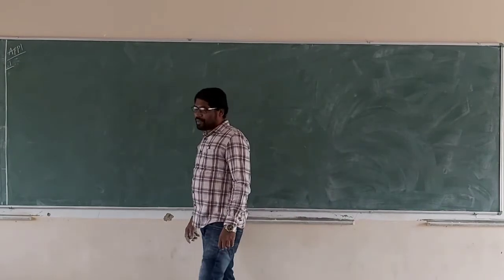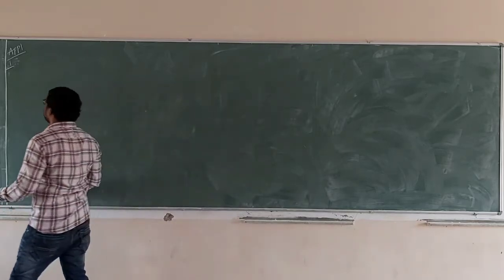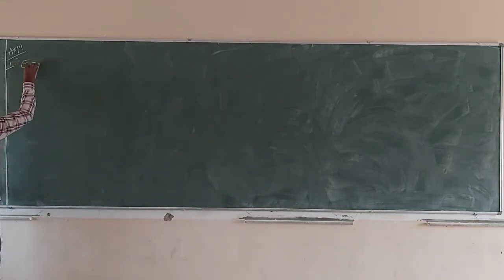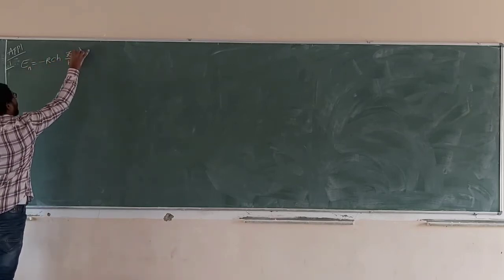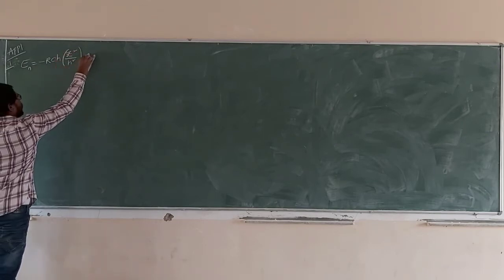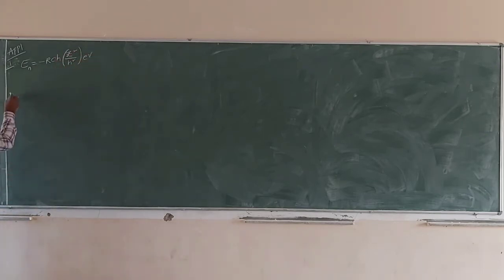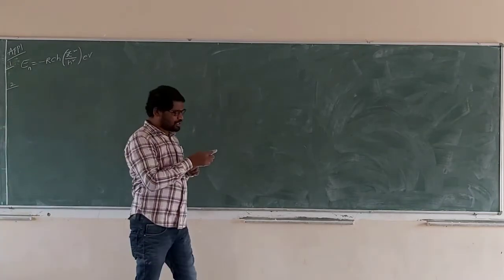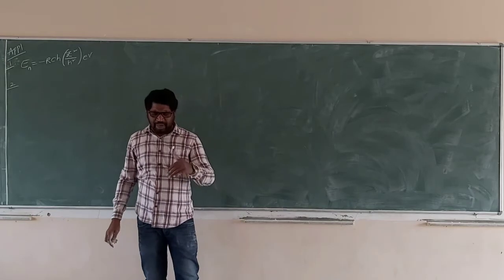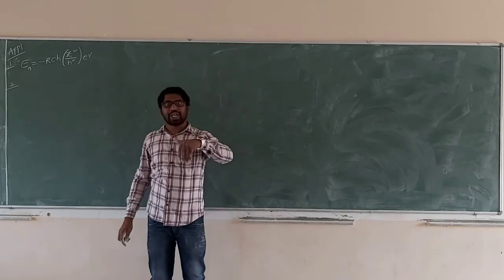Now we go for the already derived relation. E is equal to minus m R c h Z square by n square electron volt. We know Bohr's third law. What is the third law? Bohr postulated: when an electron jumps from a higher orbit to a lower orbit, energy is released.